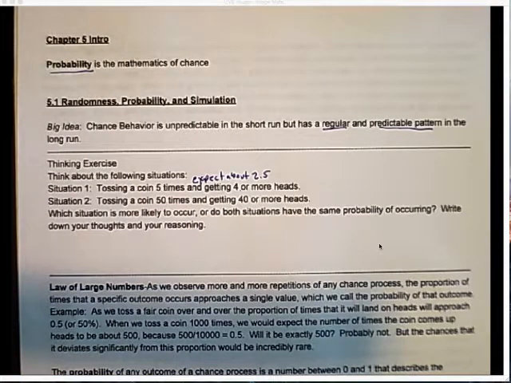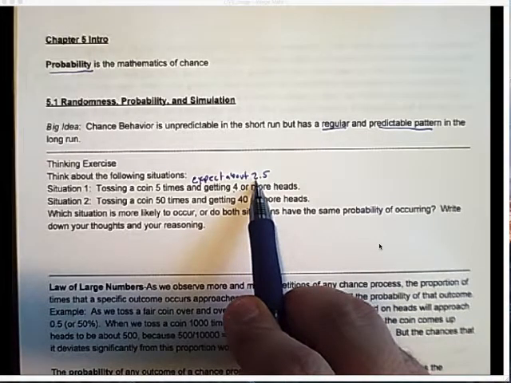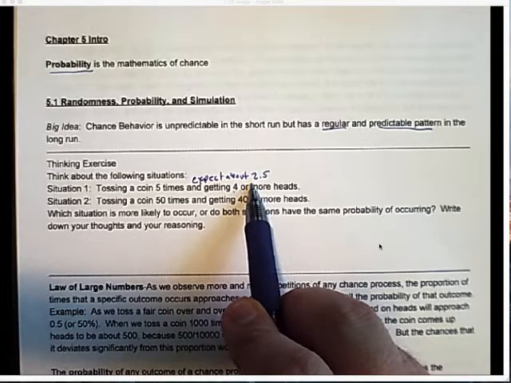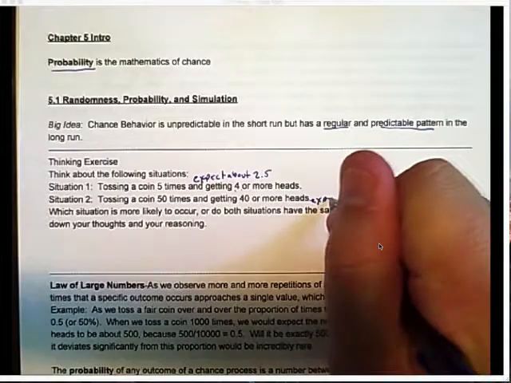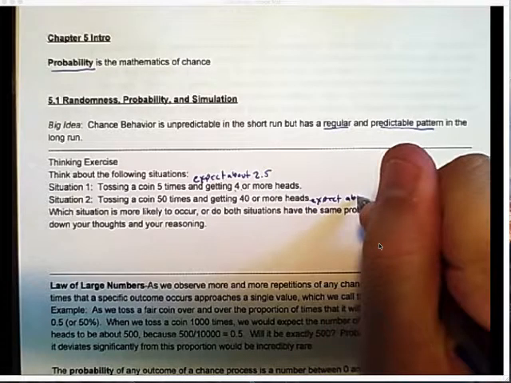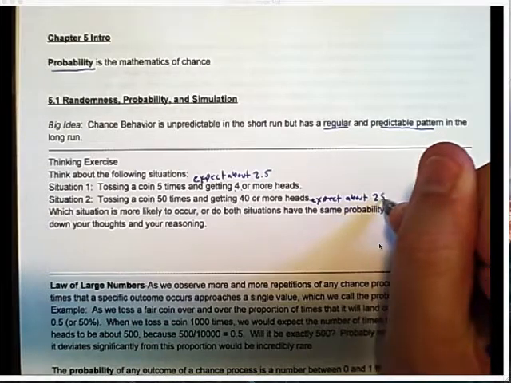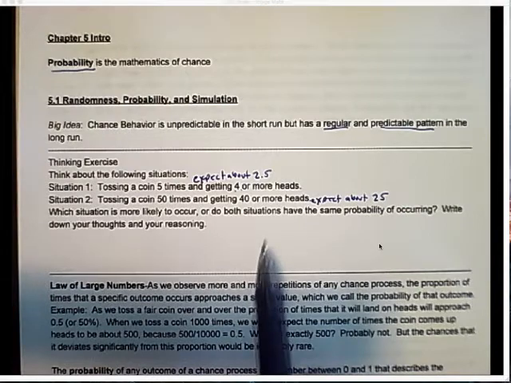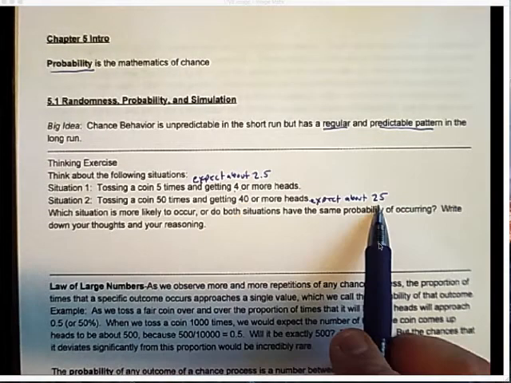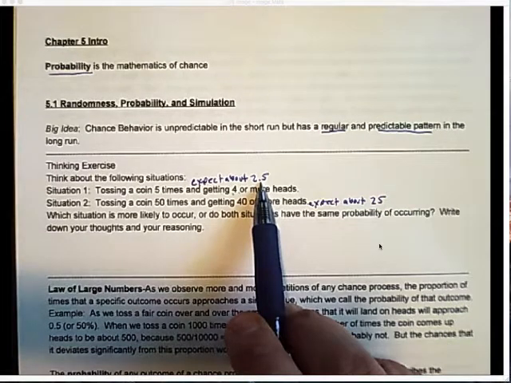All right, 4 isn't that far away from 2.5. Okay, now if I toss a coin 50 times, I would expect about 25, because 25 is half of 50. Okay. Notice 40 is a lot further away from 25 than 4 is away from 2.5. Okay, it's a lot further away.